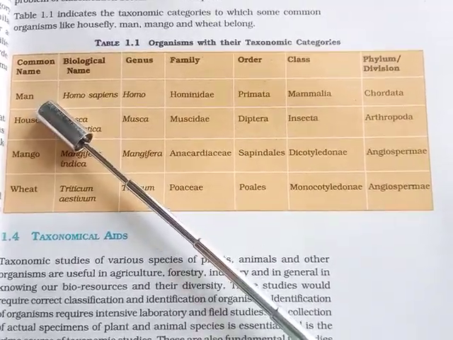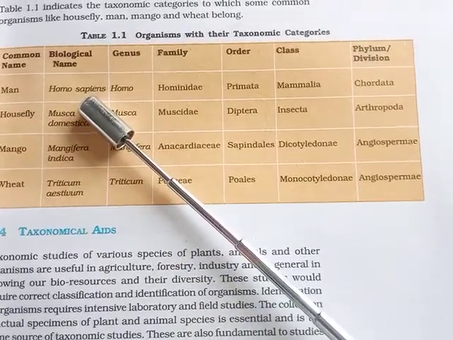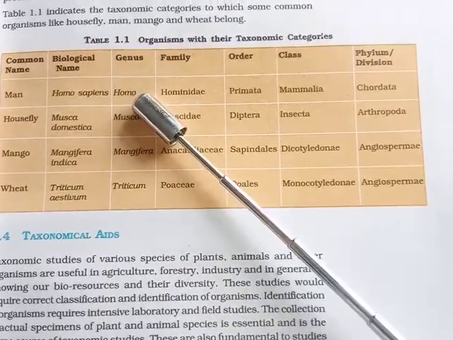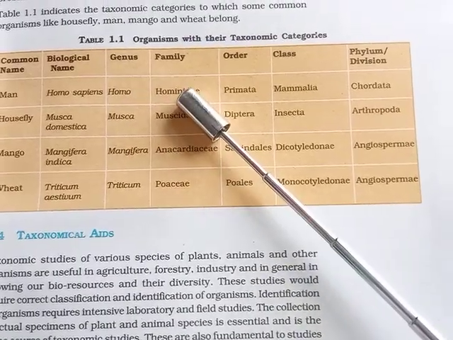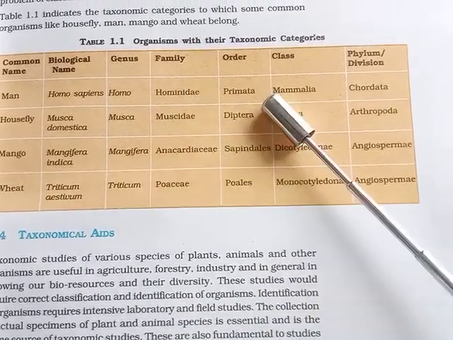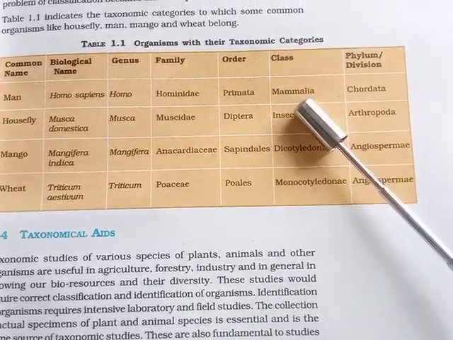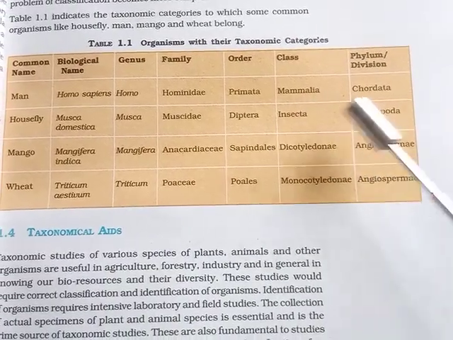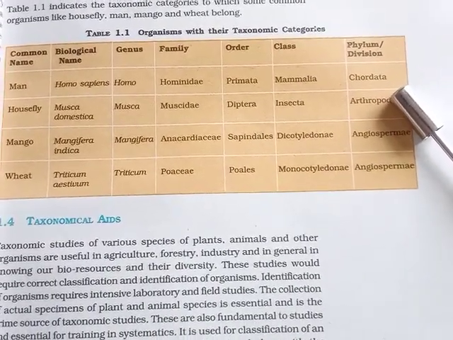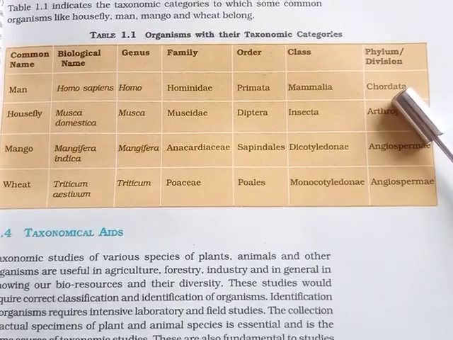For example, we human beings, our scientific name is Homo sapiens, its genus is Homo, family is Hominidae, order Primata, class we belong to Mammalia group, and phylum we have discussed just now, which is Chordata.